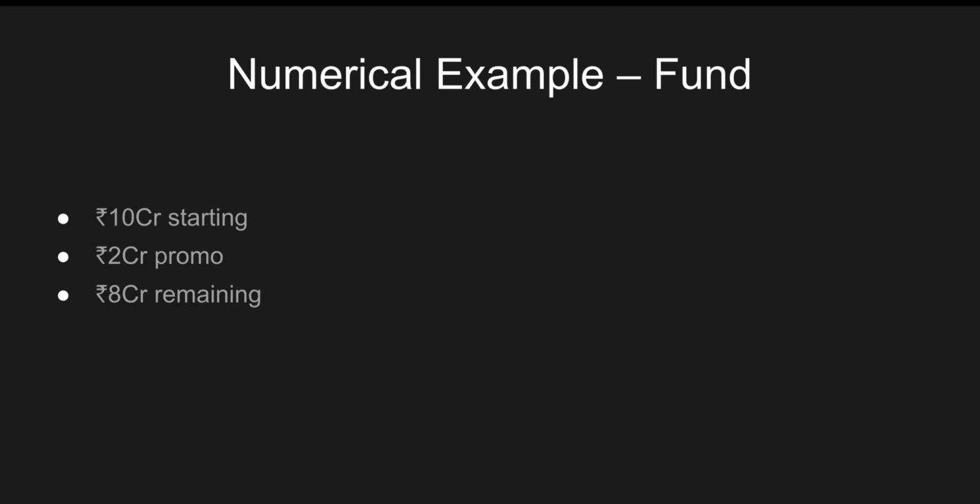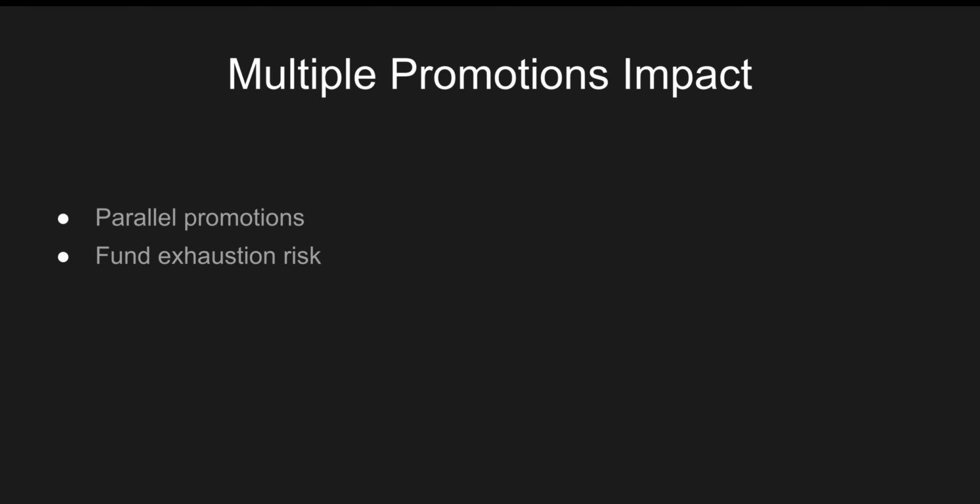Let's take a numerical example to understand this in a better way. Let's say we have a starting fund of 10 crores and promotion A consumes 2 crore of the fund. Then the remaining will be 8 CR. TPM calculates this in real time during the approvals. Whatever the promotion needs is allocated to that promotion itself, and then the remaining is calculated after the approvals.